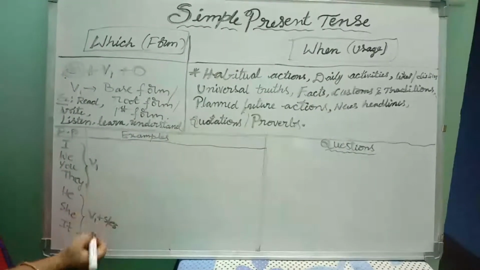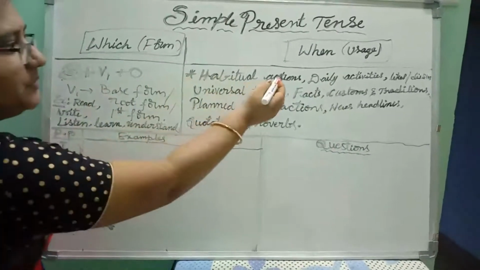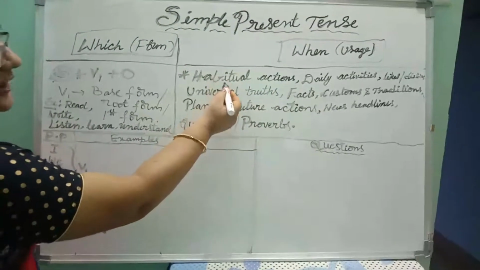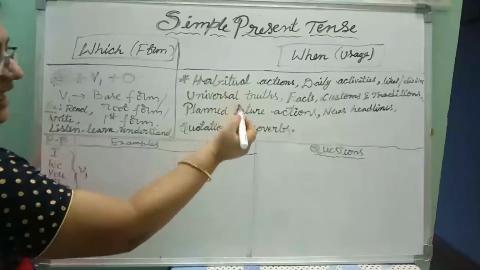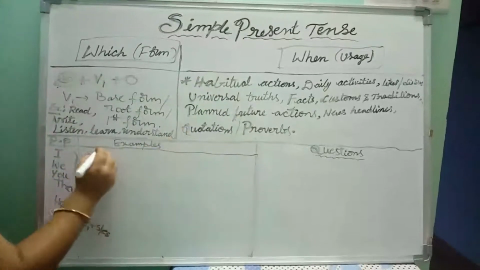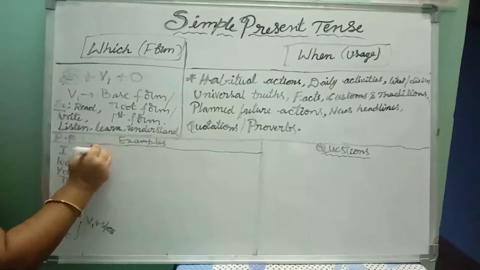So let us take some examples. When do we use simple present tense? For expressing habitual actions or habits. So let us take some examples here.